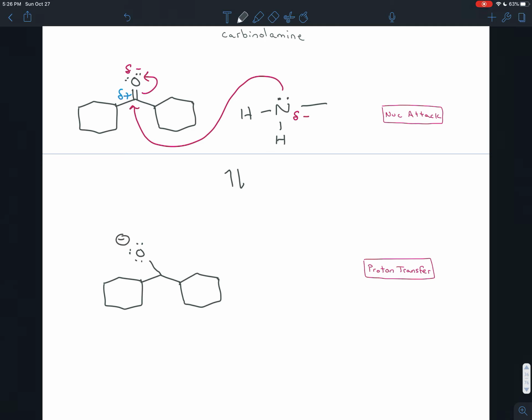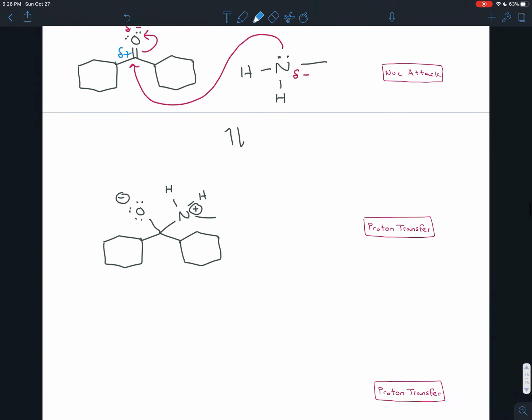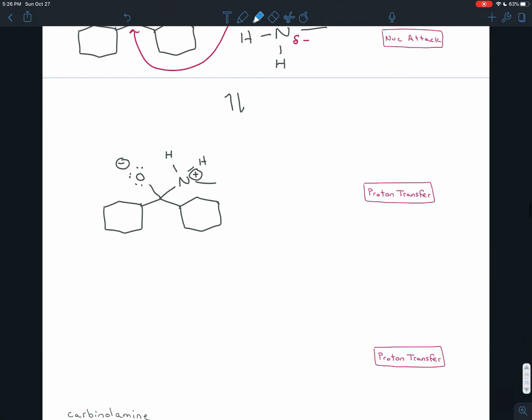It had 2 to begin with. Now it has 3, so it has a full negative charge. And the nitrogen, which was neutral, still is bonded to 2 hydrogens and the methyl group. It's bonded to 4 things. That gives it a positive charge. So notice the charges here. We have 2 of them, a negative charge and a positive charge. To stabilize those, we have to do proton transfers. And since we have 2 charges, we're going to do 2 proton transfers.